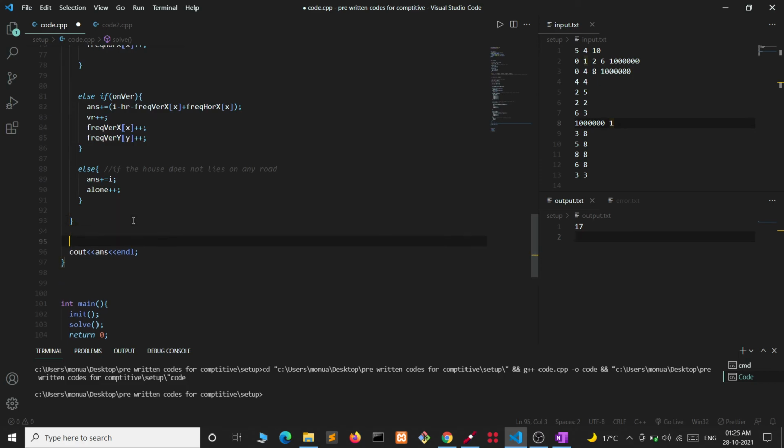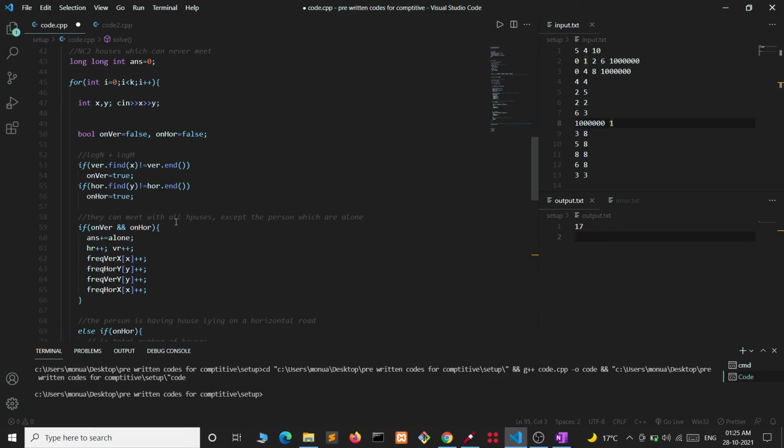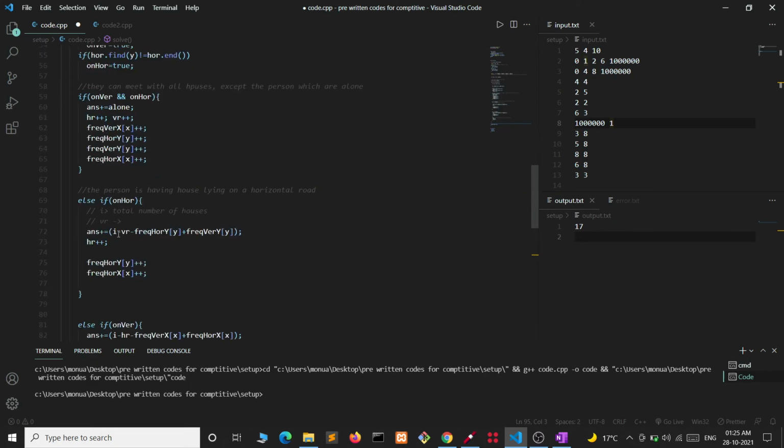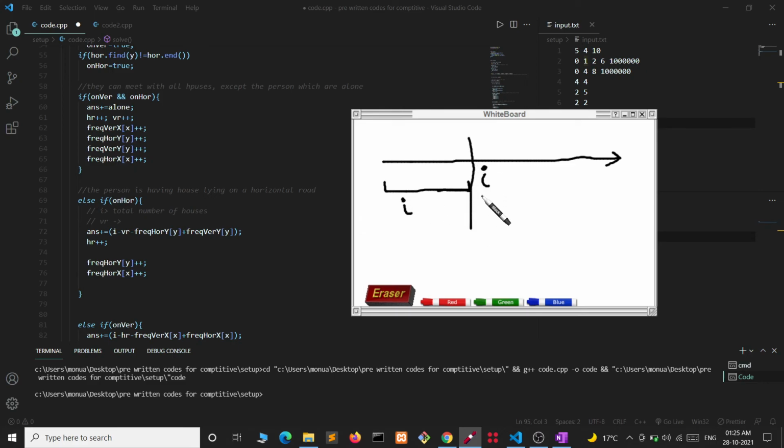After that, we are printing the answer. If you are thinking why I have taken I as the total number of houses instead of n, then you can see this. I am iterating for each ith house, and I am checking with all of these. These are the I number of houses and I am at the ith index.